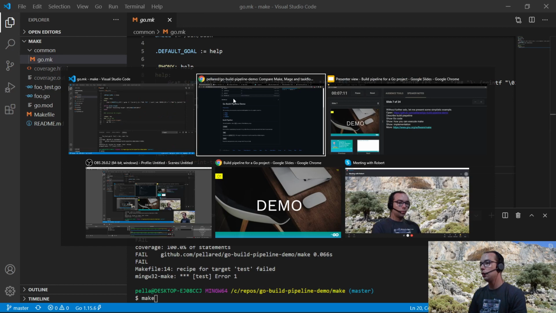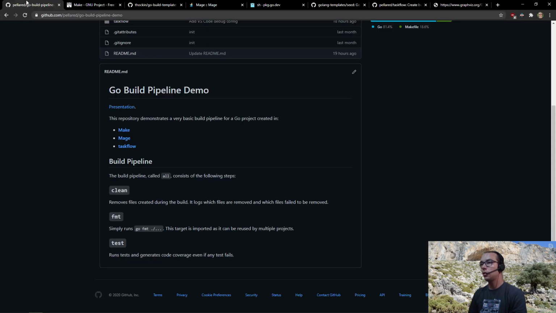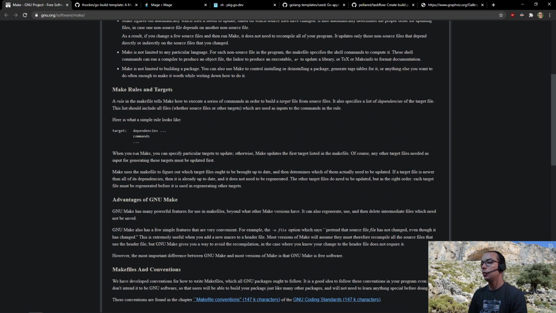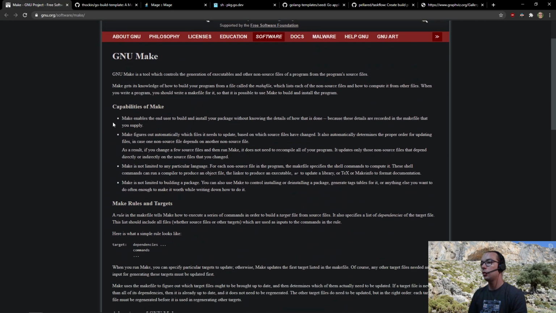If you want more details regarding make, here's a very good documentation for make, with also some explanation, capabilities, very good docs, etc.